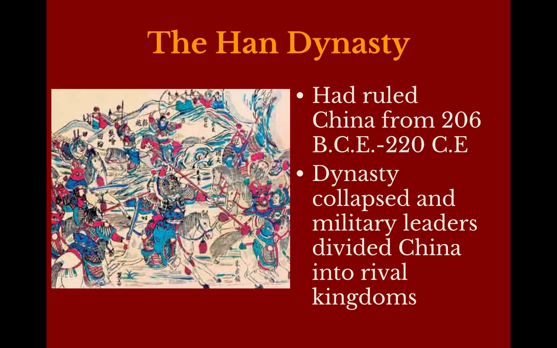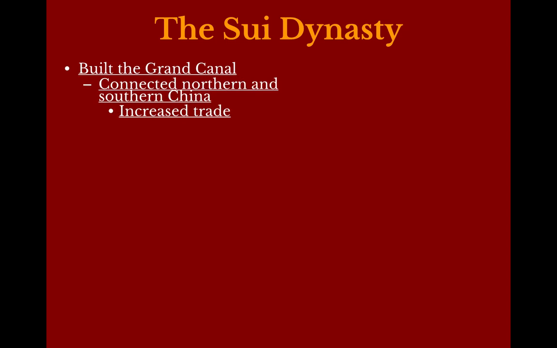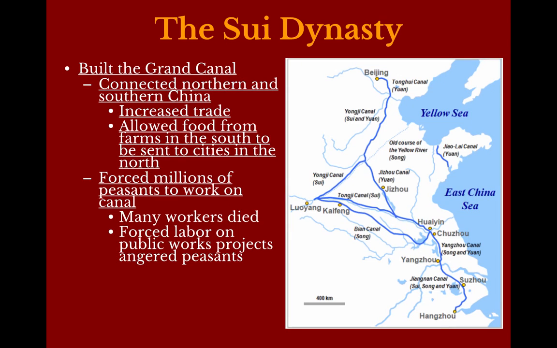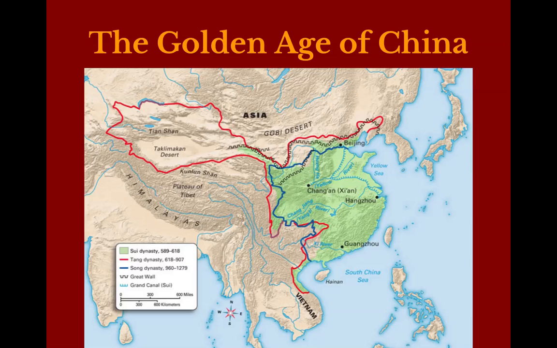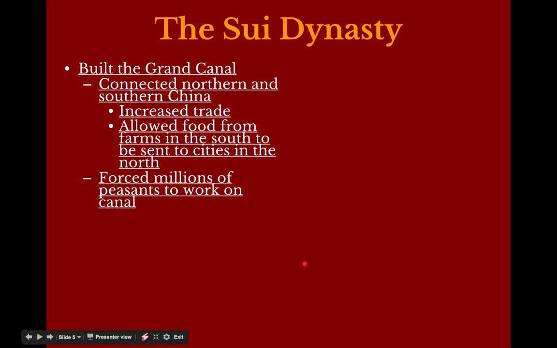The Han Dynasty collapses in 220 CE, and then after that you have a 400-year period of instability and anarchy. So this isn't just an immediate turnaround into the next dynasty. During this period, trade is reduced, of course, and there's great political turmoil after that. And the next dynasty that forms doesn't form until 581 CE. That's the Sui Dynasty. And the Sui Dynasty is also not particularly stable, actually. I'm just going back briefly so we see the Sui Dynasty on the map. Okay, so eventually the Sui is going to replace where the Han used to be.